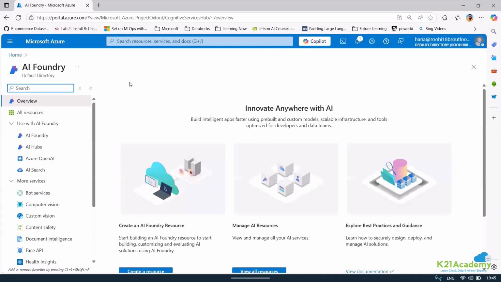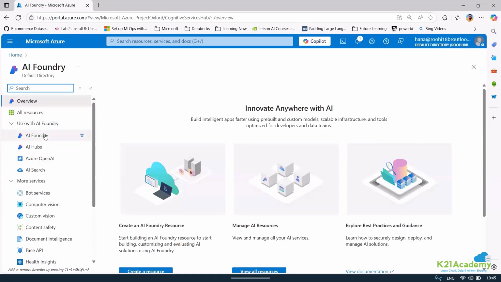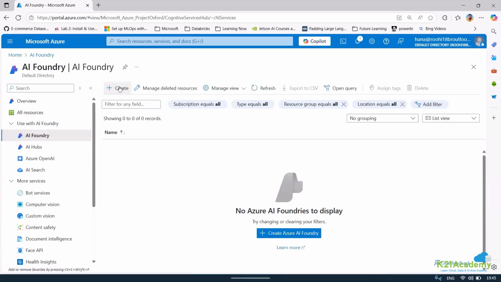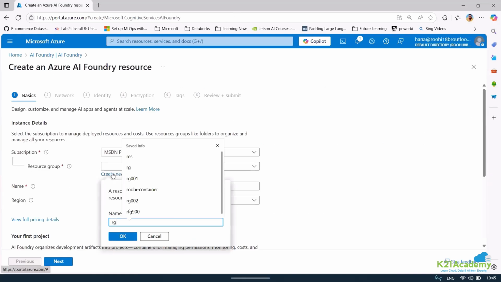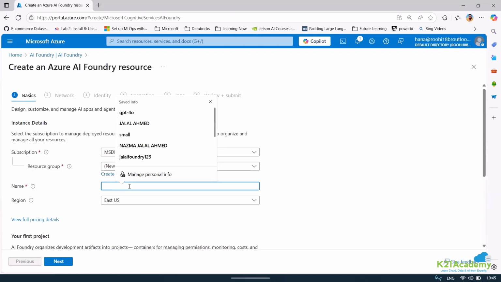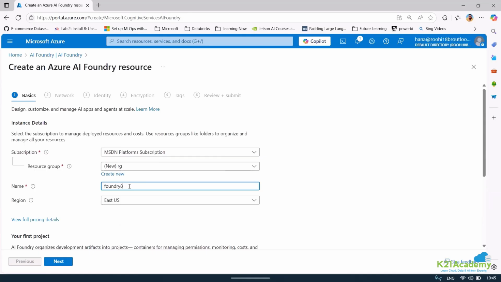To create an Azure AI Foundry, right now you can see all the services we have: translator, speech, language, machine learning, face API, document intelligence, everything is being tied to Azure AI Foundry itself. So we can click on this and create an Azure AI Foundry resource. The moment we want to create it, let me give it a name. I'll give the resource group name, and let me just call it Foundry, with some number like 69 or 89.